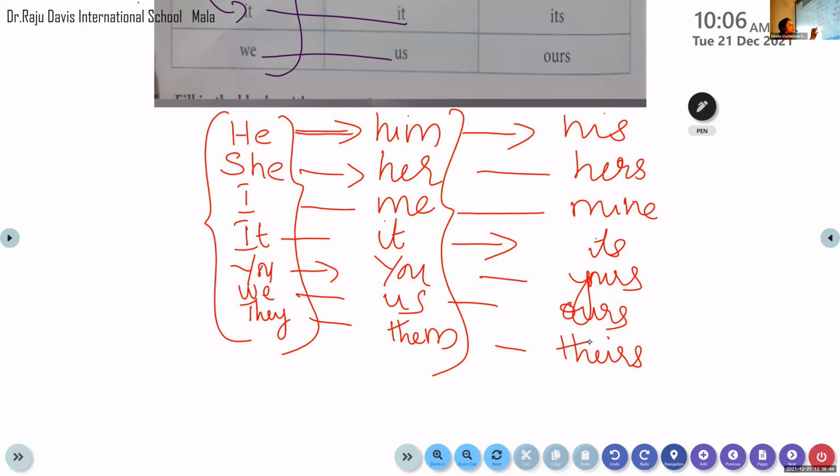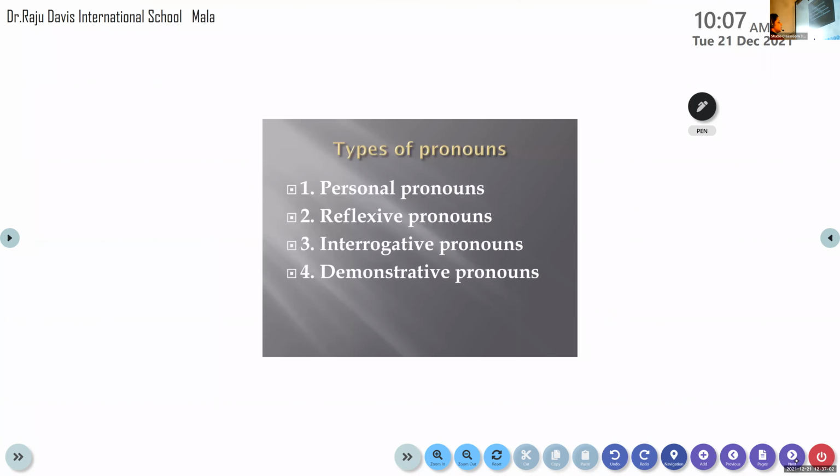These can be replaced only by an object in a sentence. So when you read the sentence, it automatically comes to you. You will not go for this. Why? Because when it is being replaced by an object, you will automatically use her for she, and for he, you will automatically use him. Have you understood? Now let's move on to the personal pronouns.